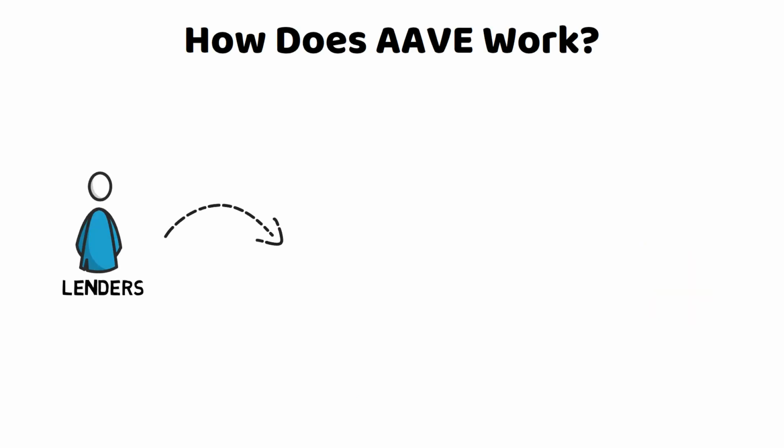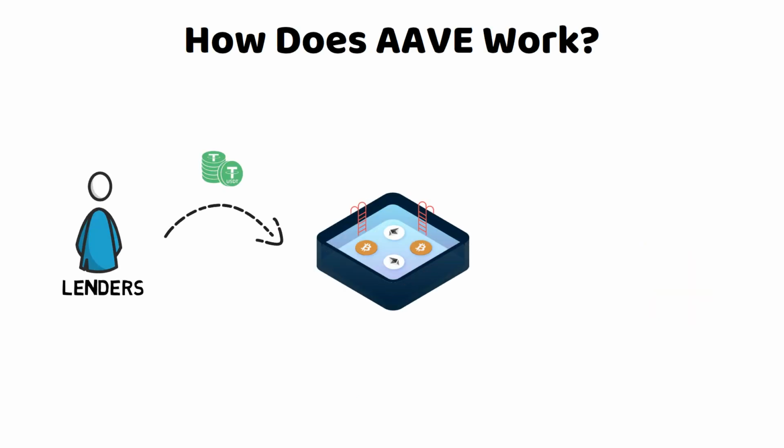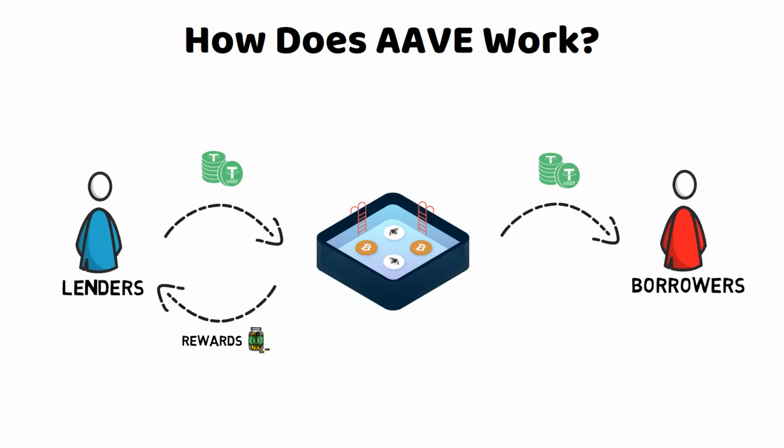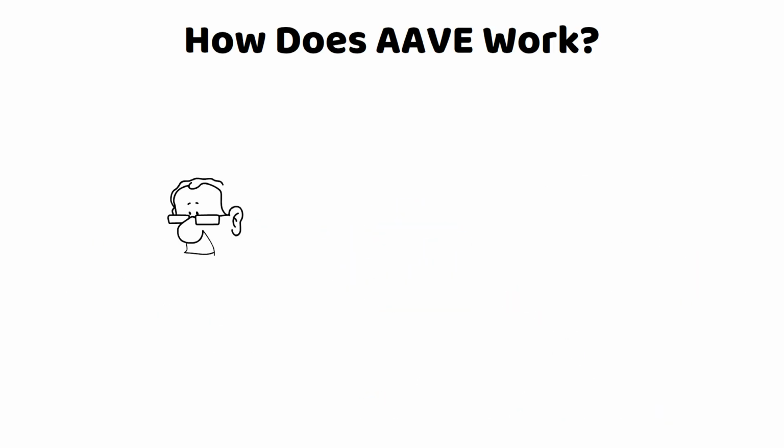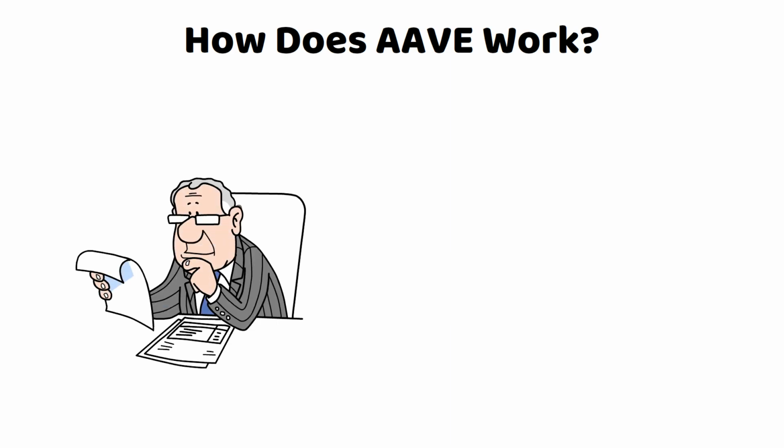But how does Aave actually work? Lenders provide liquidity to the protocol's pools. In return, they receive a specific reward. Borrowers are given loans from these liquidity pools through smart contracts, which are computer programs that act as digital agreements. Also, borrowers pay an interest rate for the loans. Most of this interest goes to the lenders, and the other part is siphoned to Aave's treasury to fund development and governance.